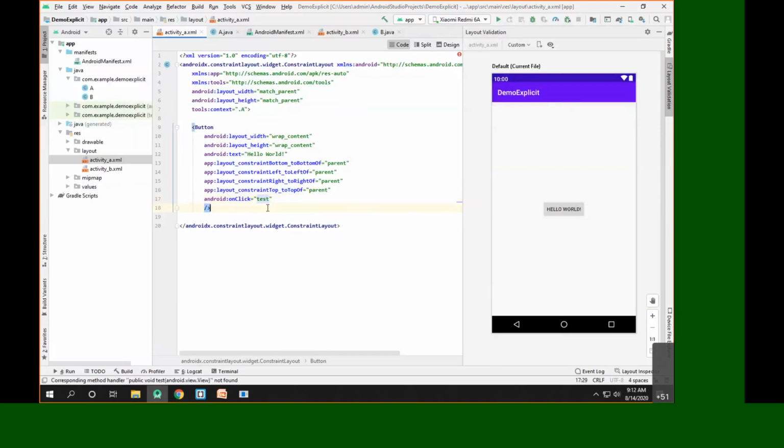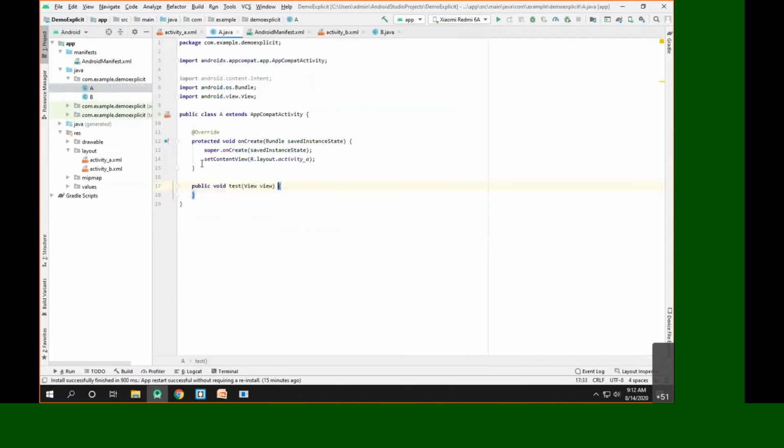So as you can see, the red underline which was present here has now disappeared, and the method test is created. The method test is created inside activity A. So as you can see, this is A.java, or you can observe here, this is activity A which is represented by class A, and inside this class we have the corresponding test method created.